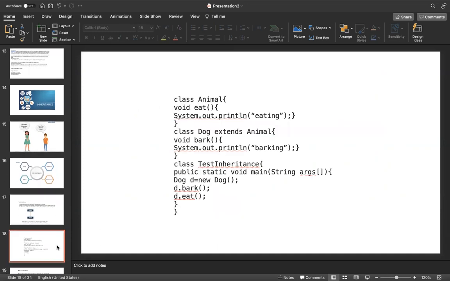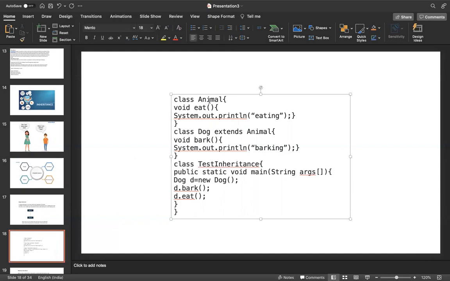See here programmatically how single inheritance can be implemented. Here class Animal is there, and method eat is there. Animal is a parent class, and in that parent class, method eat is there. Like that, class Dog is a child class. It extends Animal.